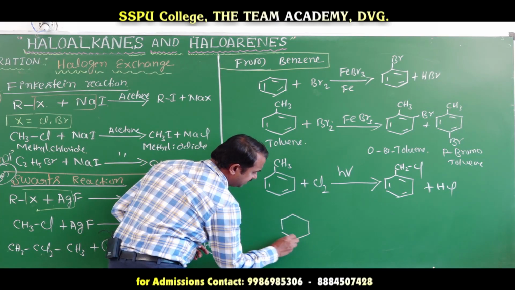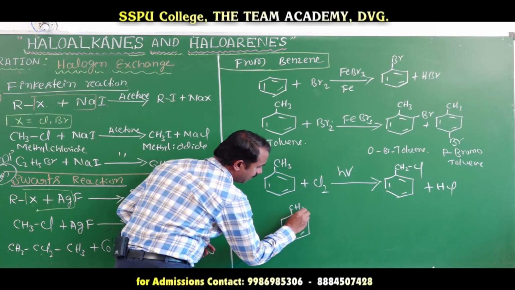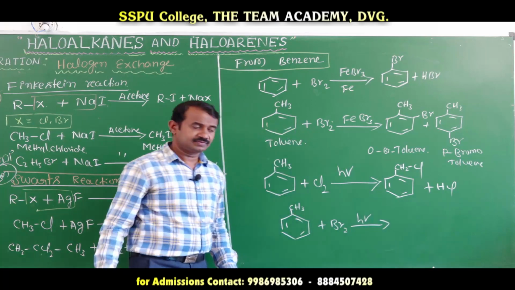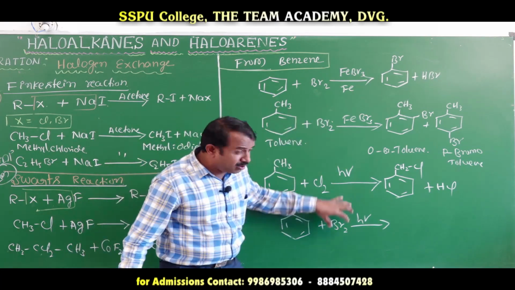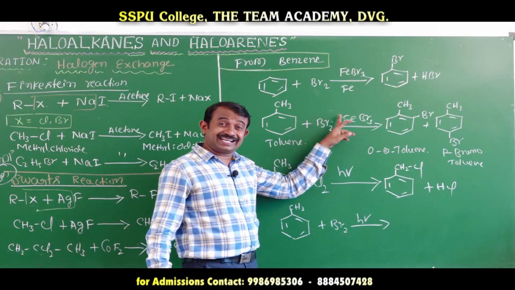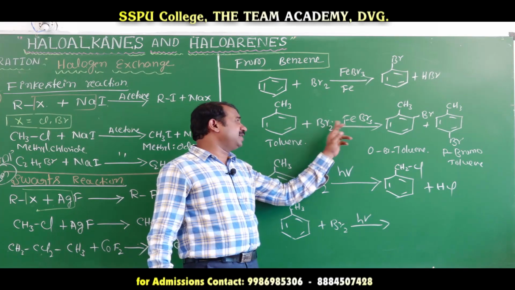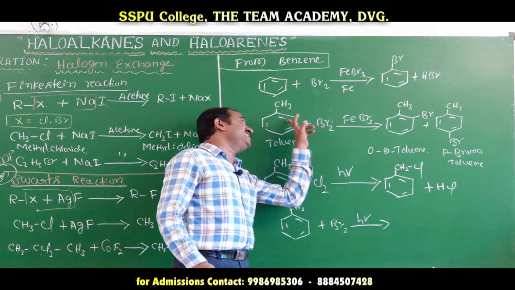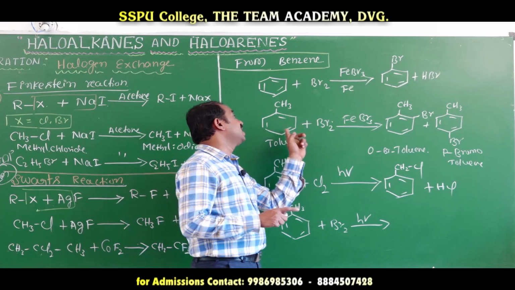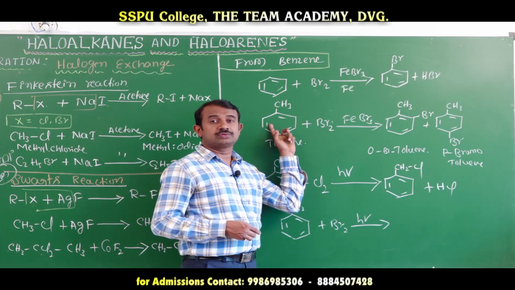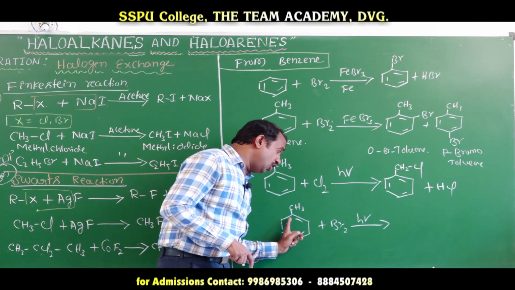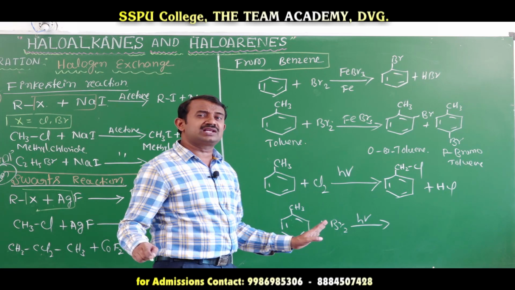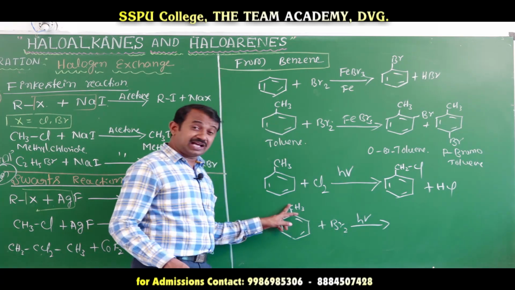This is toluene reacting with bromine in presence of sunlight. Here also toluene and bromine are there, but the catalyst is ferric bromide. When ferric bromide is there, it generates an electrophile, and that substitution is called electrophilic substitution reaction. But here toluene reacting with bromine in sunlight does not undergo electrophilic substitution, it undergoes free radical reaction.